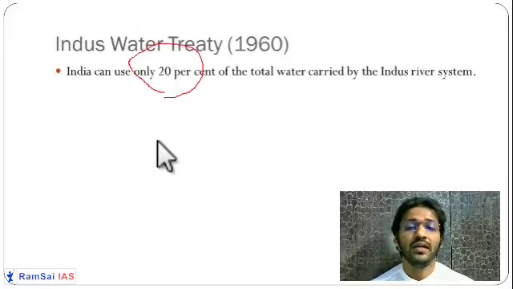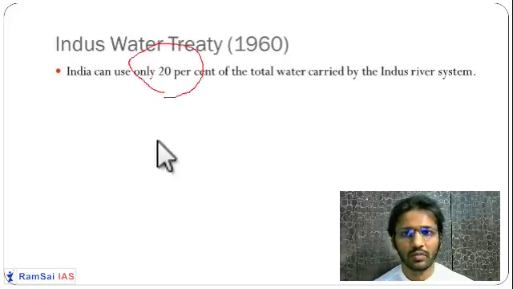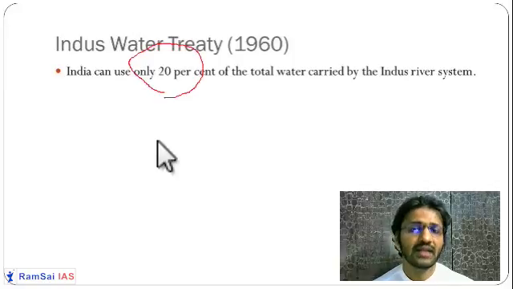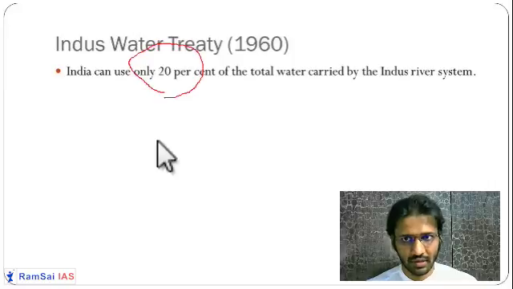Eastern three rivers are under our control, and western three rivers are under the control of Pakistan. So we are getting only 20% of the water. But the main thing is that we are controlling the source, we are controlling the maximum portion of these rivers. Okay, so this is all about Indus water and Indus river.